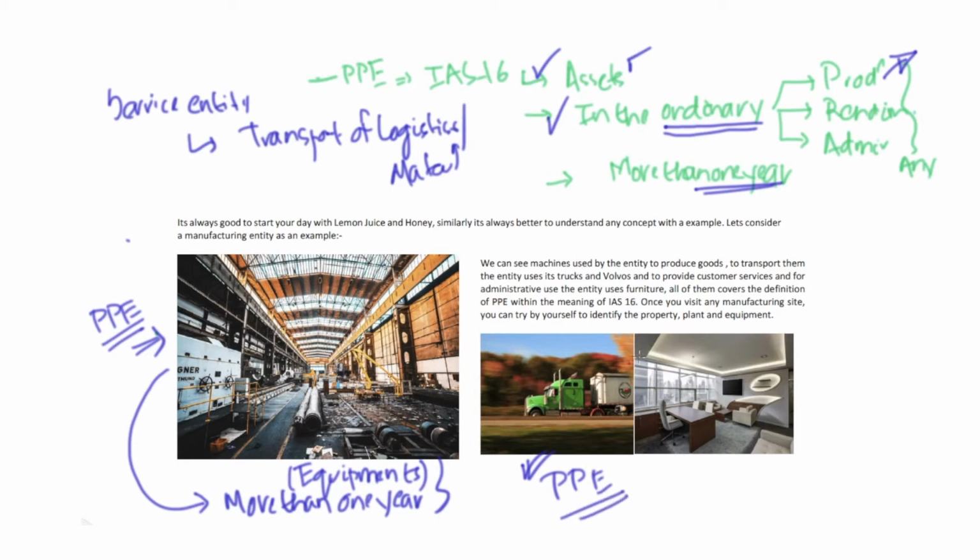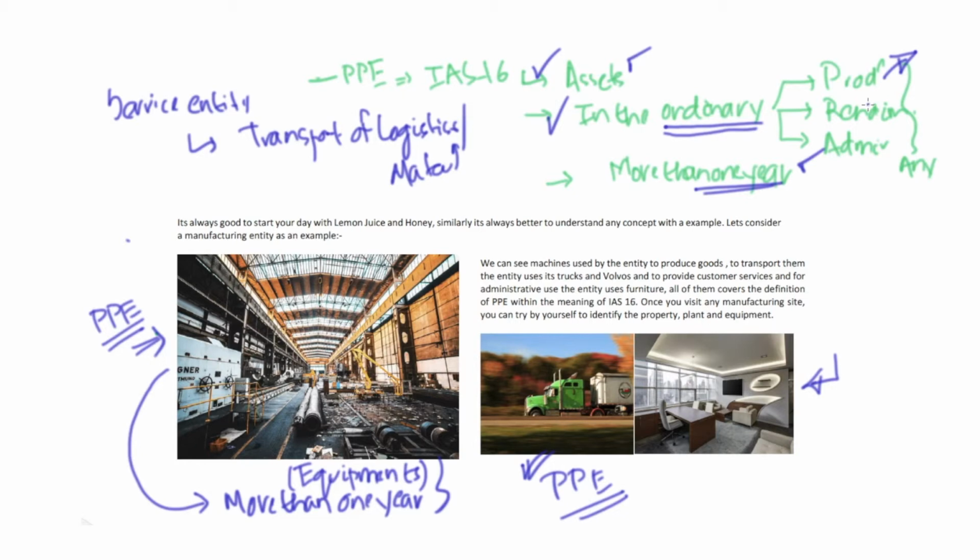Let's look at the third point. It's an asset. It's in use in the ordinary course of business because I'm assuming this to be an office. It looks like an office. This looks like an office of a CEO or a CFO. Hence, it's used for administrative purposes because we would consider the CEO is doing the administration of the business.